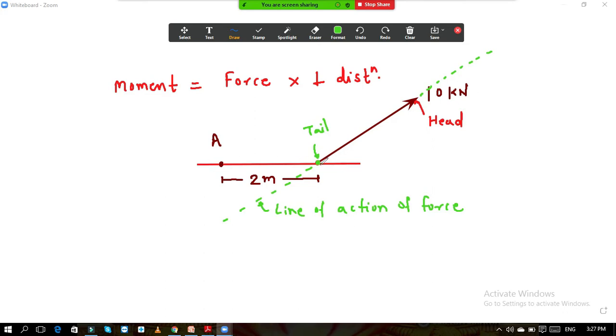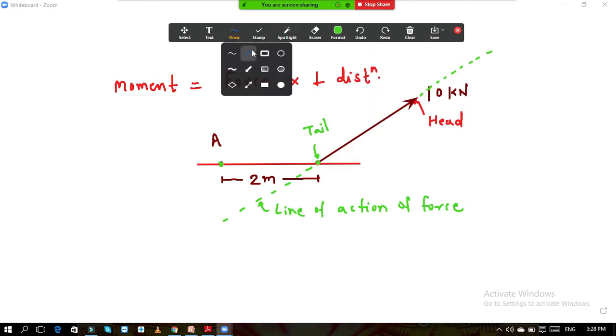This point and this point are indirectly connected through this line. So this force indirectly causes the rotational effect on point A. That is nothing but what we call a moment, and we calculate it as force into perpendicular distance.